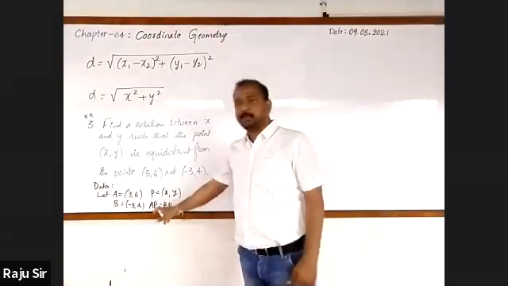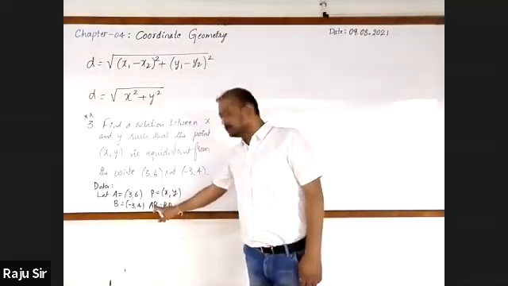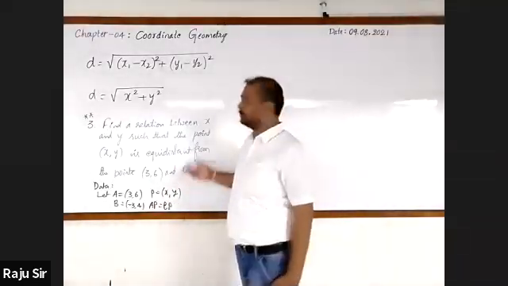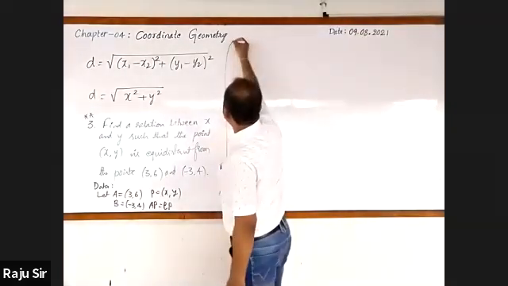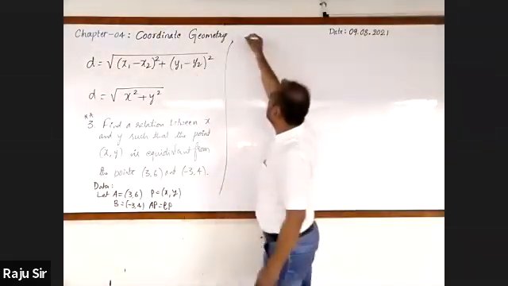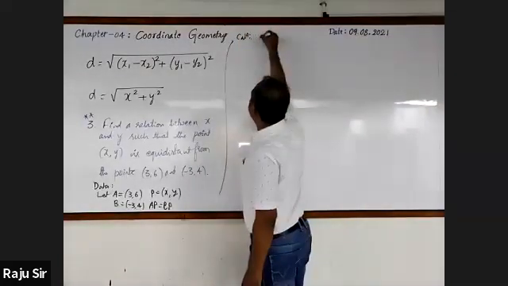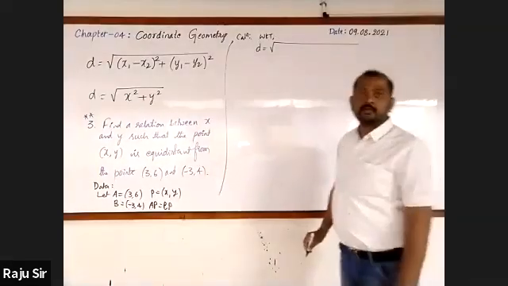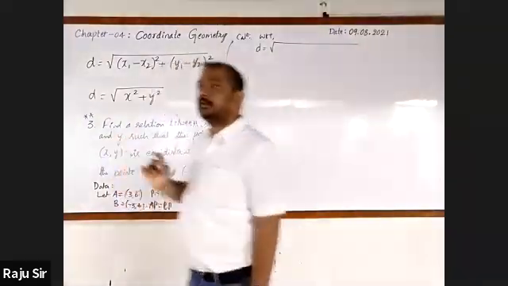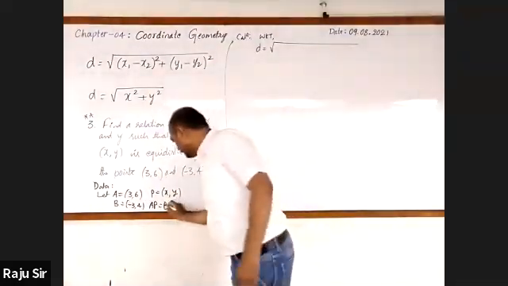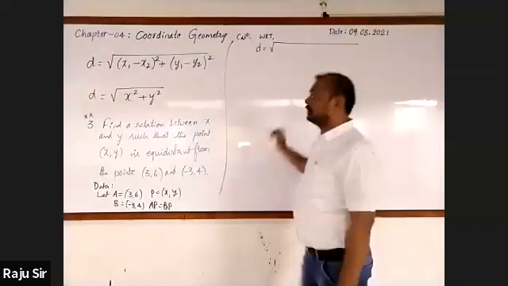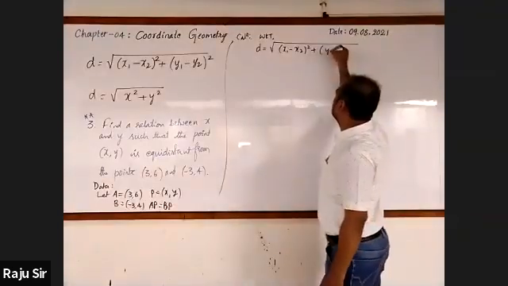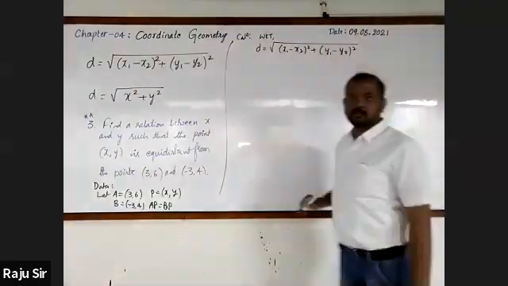So now we have to find out AP as well as BP. You may find out each of these separately and equate them, or else together, however you want. Now, which formula should be used? Distance formula. We know that the distance formula D is equal to the square root of x1 minus x2 whole square plus y1 minus y2 whole square.